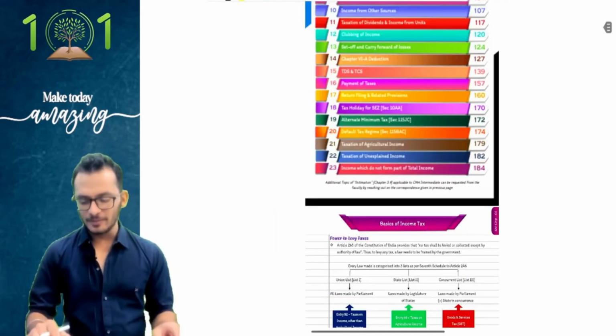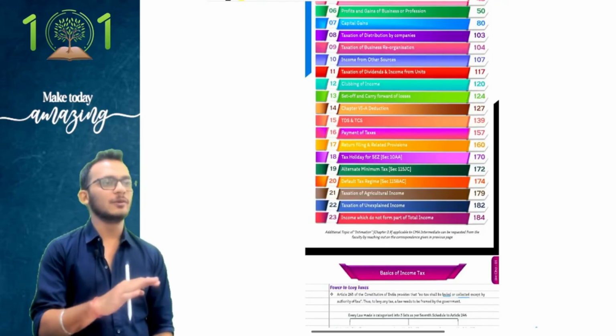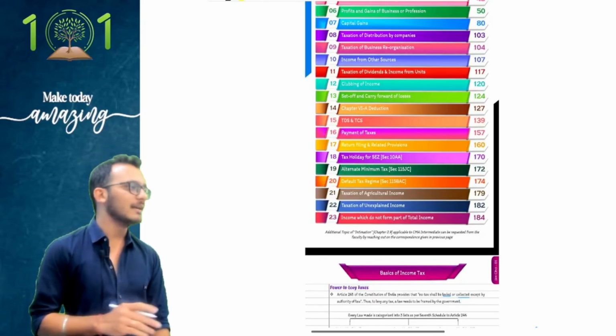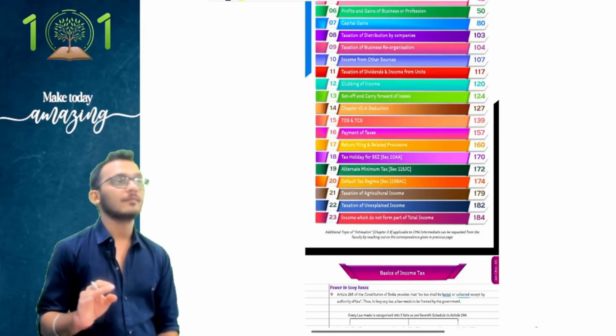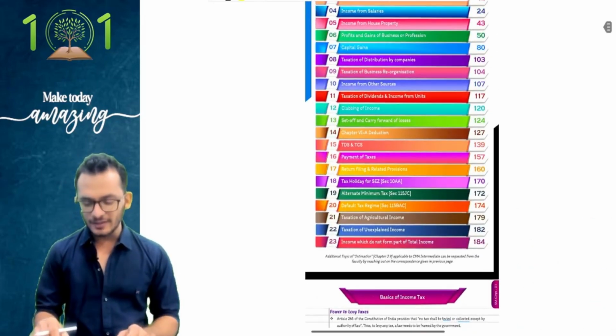If you notice this carefully, people, I have given a summary of the steps. Like I showed you, final level has 30 steps. At inter level, we're only doing 16 steps because technically we are trying to cover what is in your syllabus. By doing the 16 steps, you have technically done your syllabus properly.